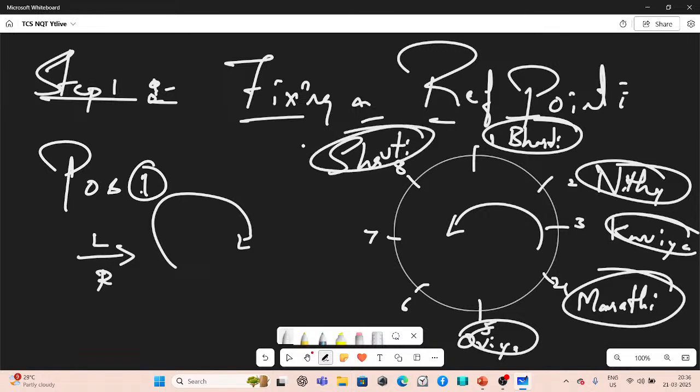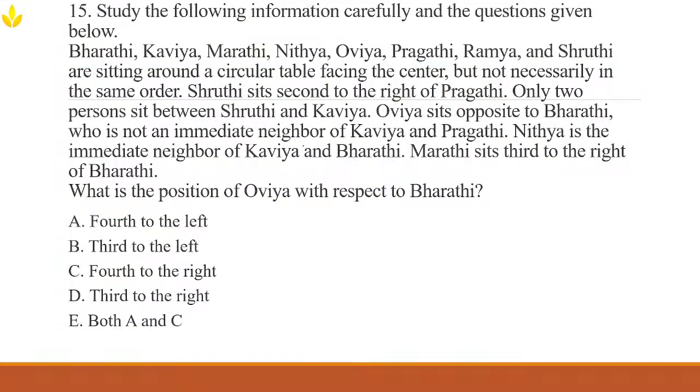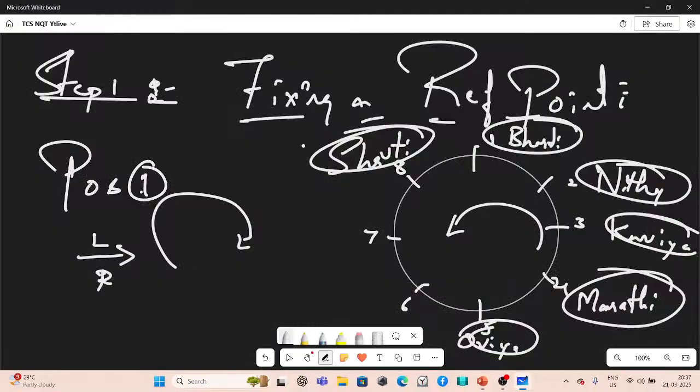So using the first clue, Shruti sits second to the right of Pragati. Since everyone faces towards the center, right is clockwise. So for Shruti at position 8 to be the second to the right of Pragati, if we move clockwise 2 seats from Pragati's position, we must land on position 8.